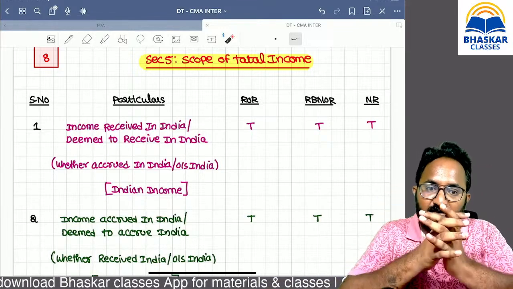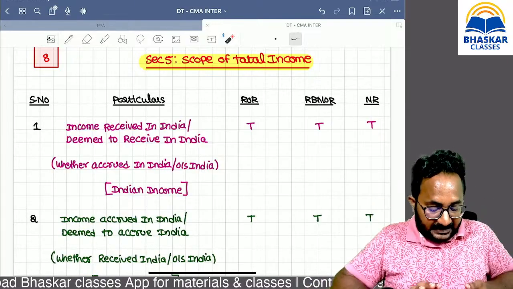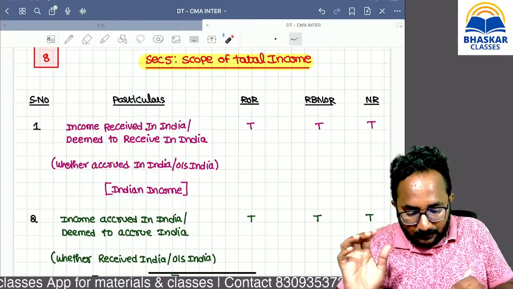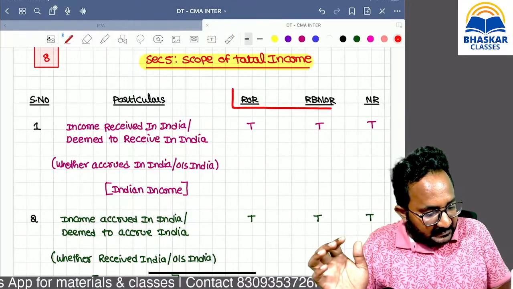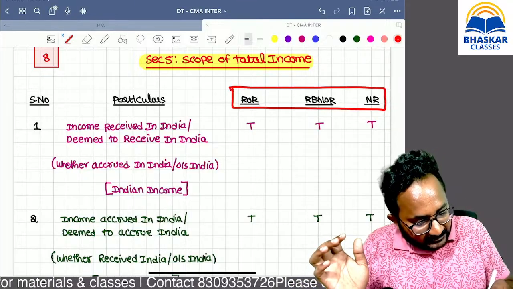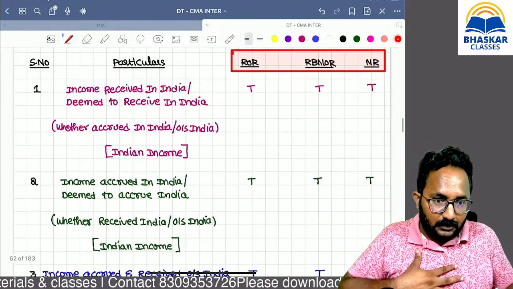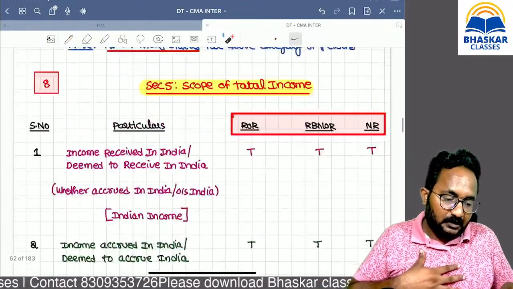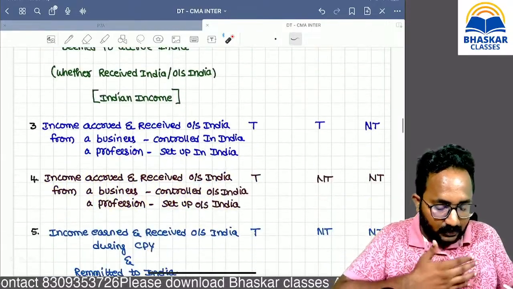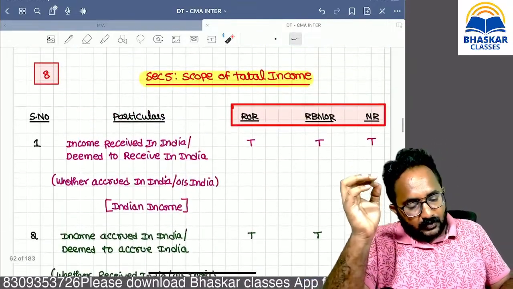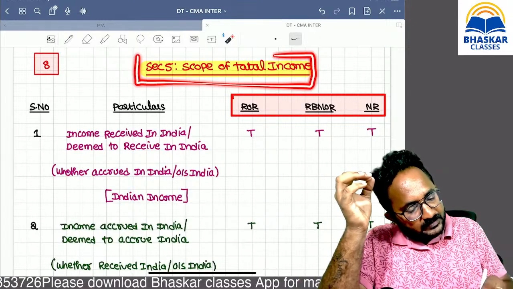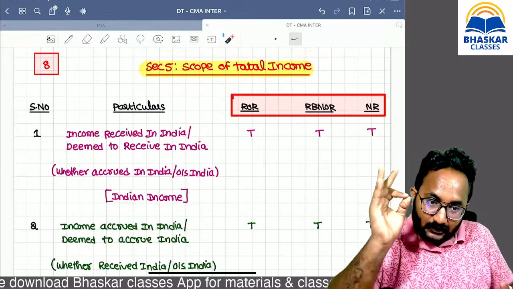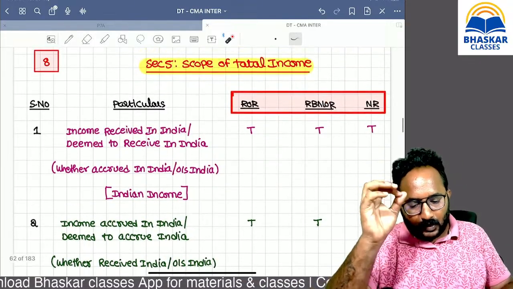What is Section 5? Scope of total income, based on residential status only. Remember, we have to decide what our total income is based on residential status only. That means if an income is taxable, it is included in total income; if it is not taxable, it is not included in the total income. So always, your total taxable income depends upon what? Residential status only. Now, one by one, listen.